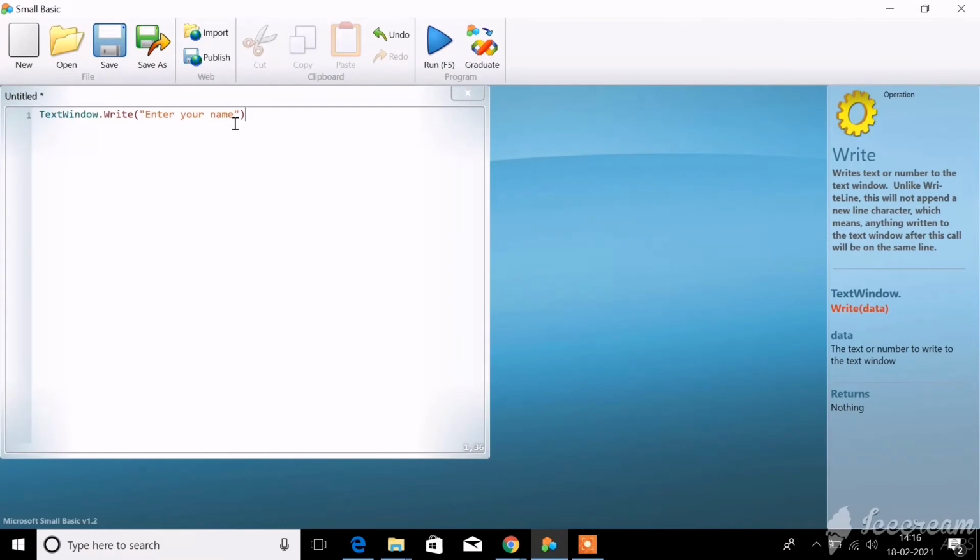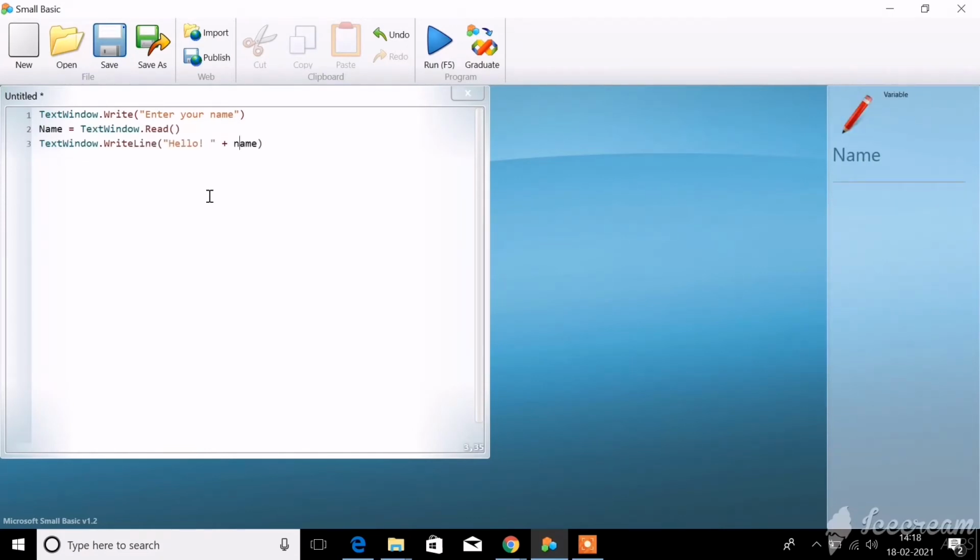Okay, when you press enter, you can write the next line in your program. And the number 2 will be mentioned before the line.